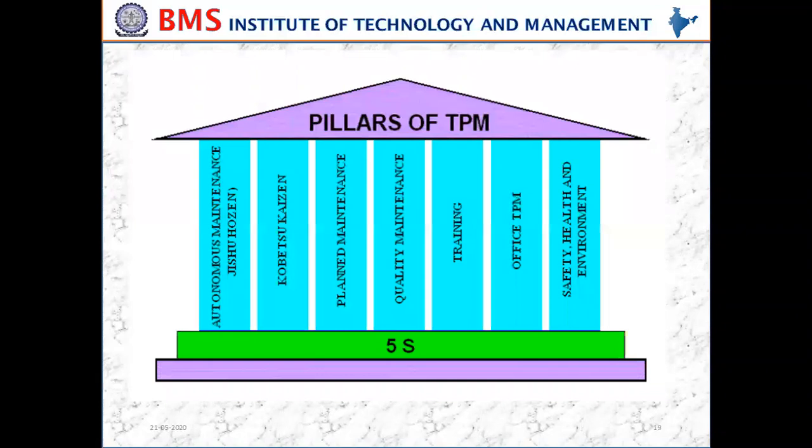So we discussed the 8 pillars of the TPM. The first pillar is 5S, which I have already discussed. Then autonomous maintenance, then the Kobetsu Kaizen system, we can call it the Kaizen system, then planned maintenance, and the fifth one is quality maintenance, the sixth one training, then office total productive maintenance, and finally safety, health, and environment. So these are the 8 activities.